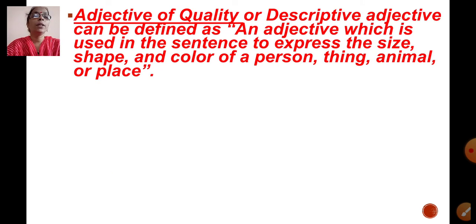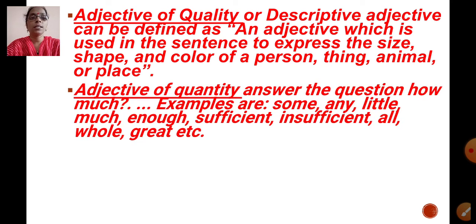What is adjective of quality or descriptive adjective? It can be defined as an adjective which is used in the sentence to express the size, shape and color of a person, thing, animal or place. Then what is adjective of quantity? It answers the question how much. Examples are some, any, little, much, enough, sufficient, insufficient, all, whole, great, etc.